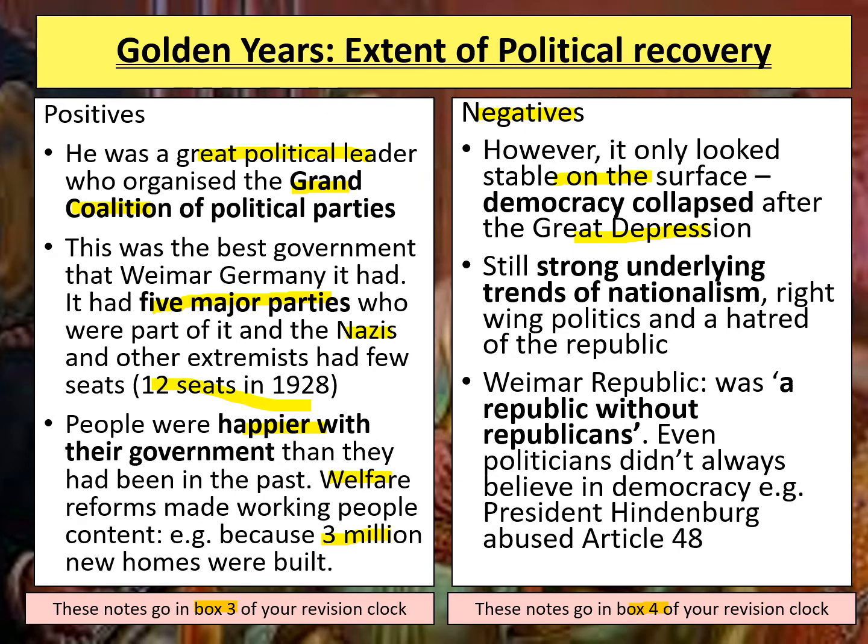That is because there were lots of people that were still very right-wing and very nationalist. So despite the fact that extremist parties like the Nazis weren't getting votes, there was still this strong underlying trend of nationalism where people hated the Republic for signing the Treaty of Versailles. The legacy of that and the stab in the back myth doesn't just go away, it's just not as obvious as it was during the crisis years.